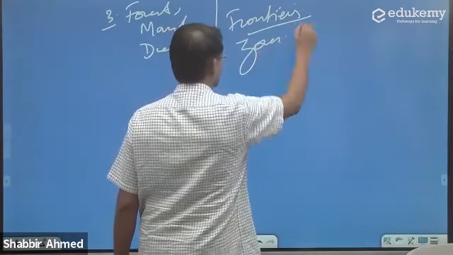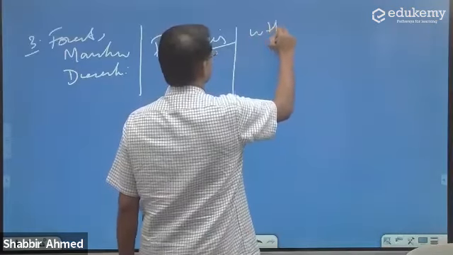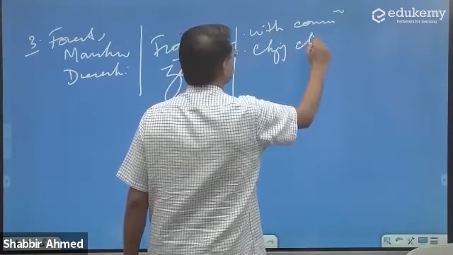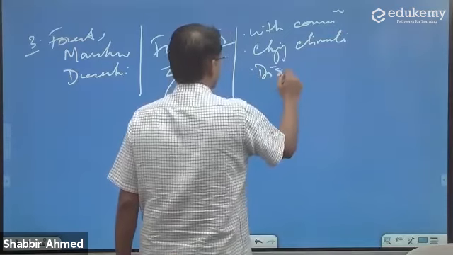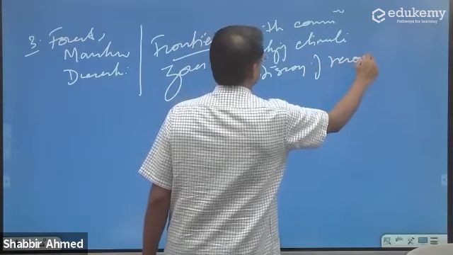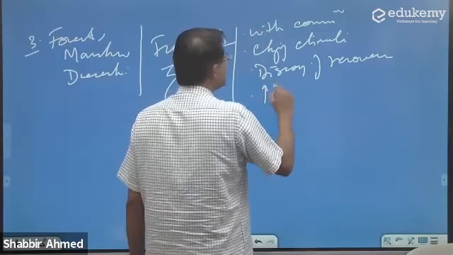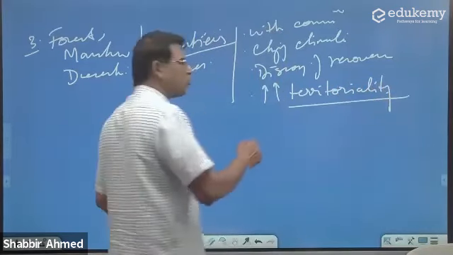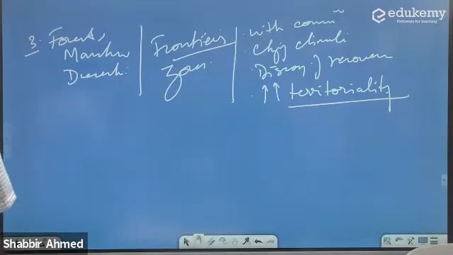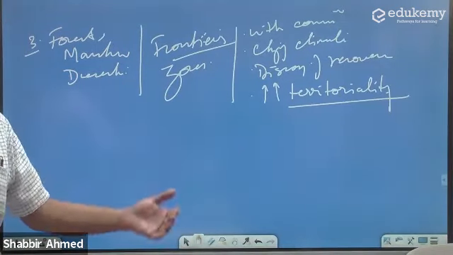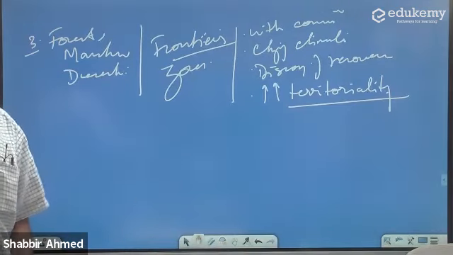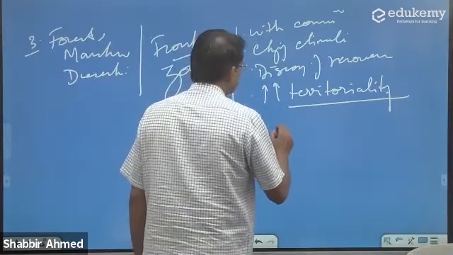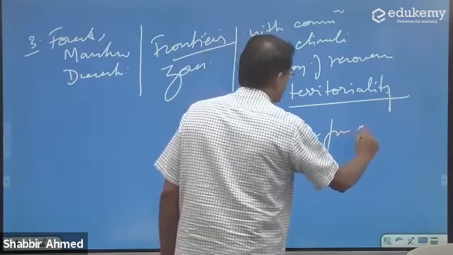These are frontier zones. And with communication, with changing climates, with discovery of new resources, with increasing territoriality, that we want to assert our territory more and more, these have become the reasons for conflicts.